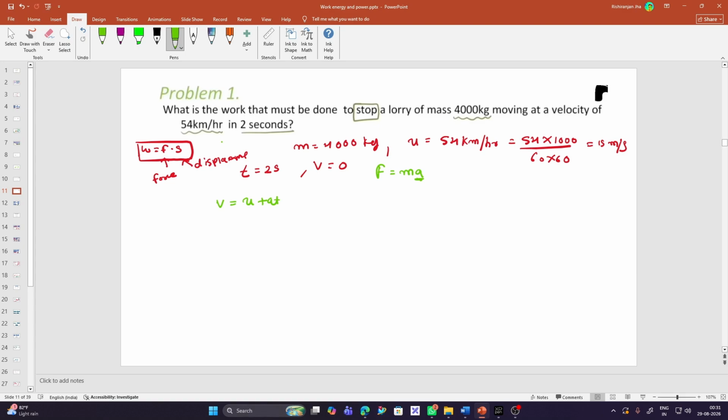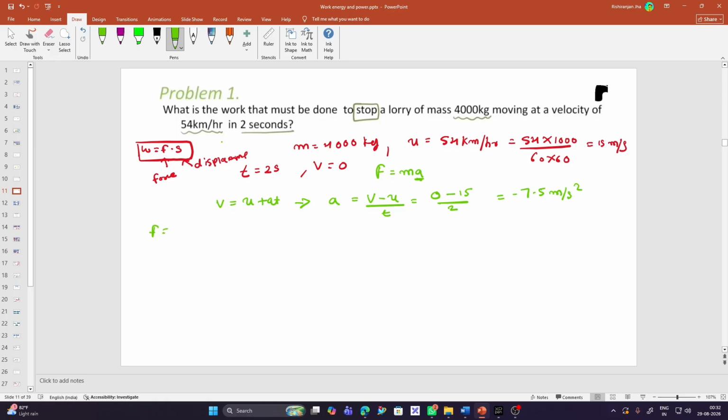We rearrange this equation, so we get acceleration as v minus u, final velocity minus initial velocity, by time. If we substitute the values, we get 0 minus 15 by 2, which gives you minus 7.5 meter per second square.